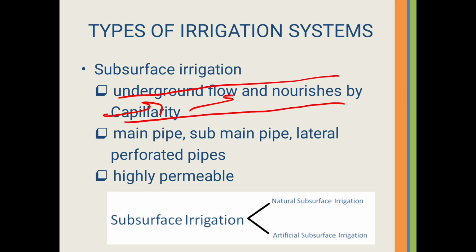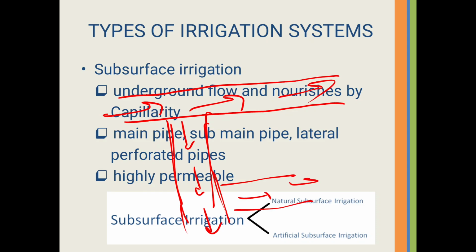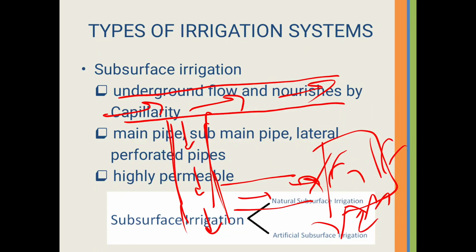There is supply of water. And then the sub-main pipe, through which we bypass the water, and then through laterals we will supply the water to the root of this crop. Okay, so this whole process is known as subsurface irrigation.